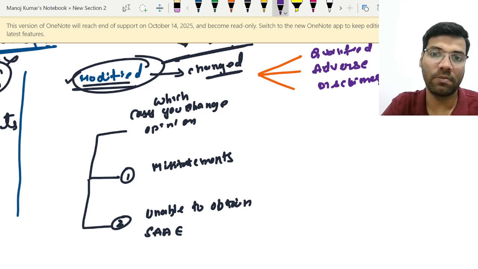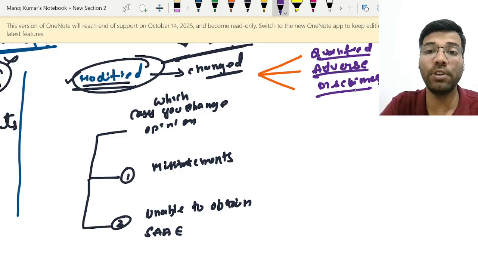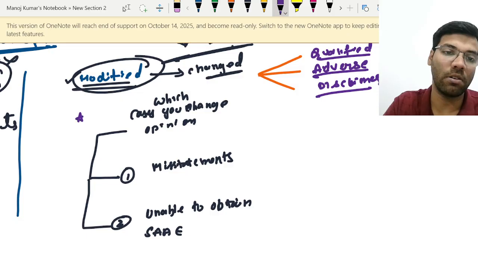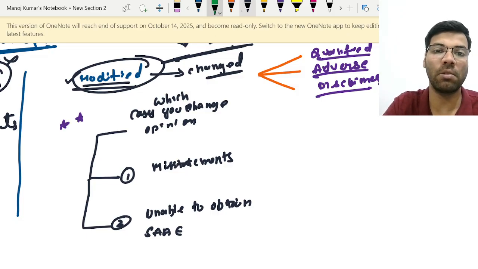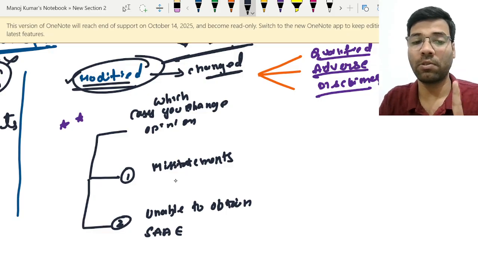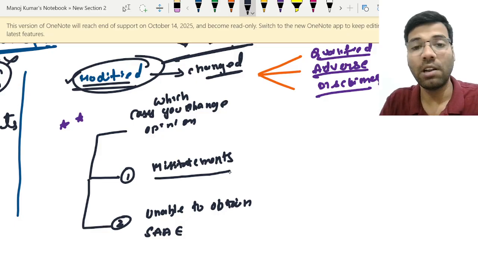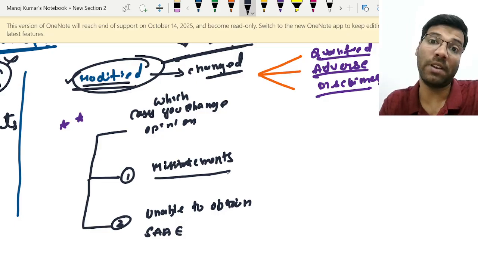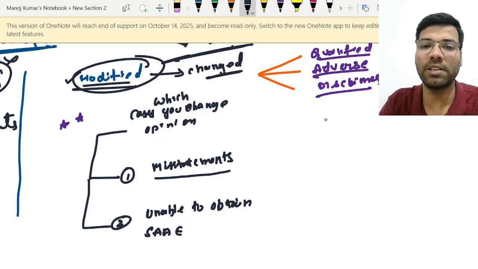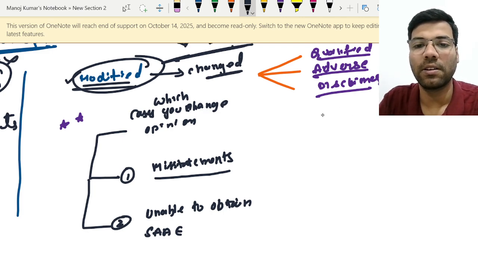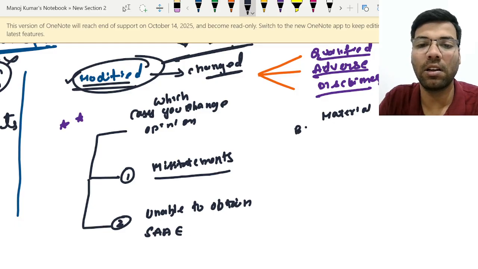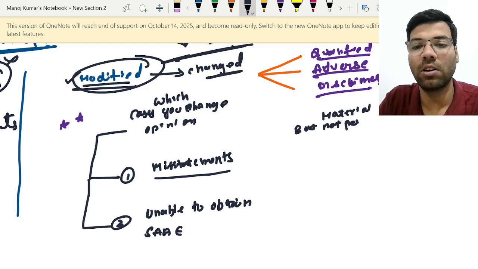Now how to choose which report should be given among these three? For that you need to remember this. The first case I told you: whenever there are misstatements, the auditor would be changing his opinion. Now the misstatement again depends upon the severity. There are two cases. The first case is material but not pervasive.